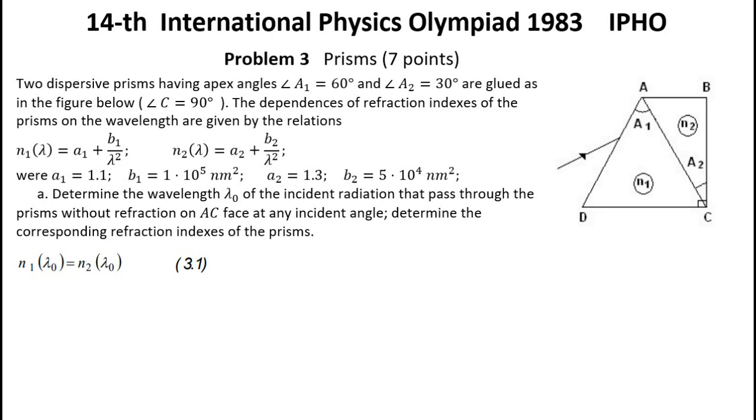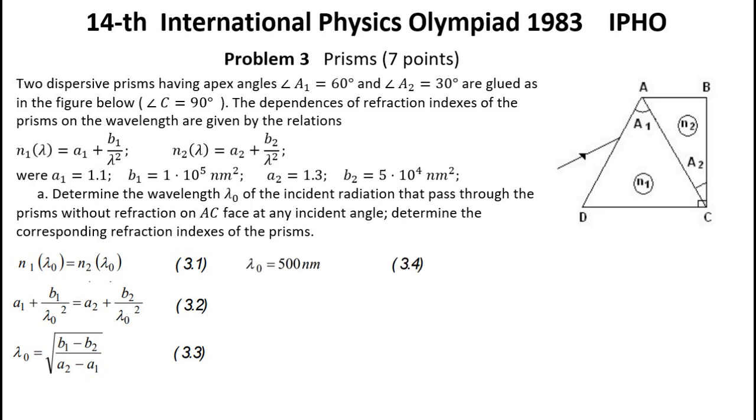Relation 3.1. From here we have relation 3.2. The wavelength λ0 has correspondingly the form 3.3. Substituting the furnished numerical values, λ0 is 500 nanometers. The corresponding common value of indexes of refraction of prisms for the radiation with the wavelength λ0 is 1.5. The relations 3.4 and 3.5 represent the answers of question A.